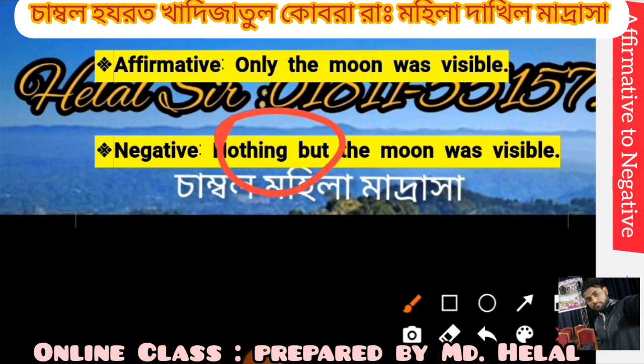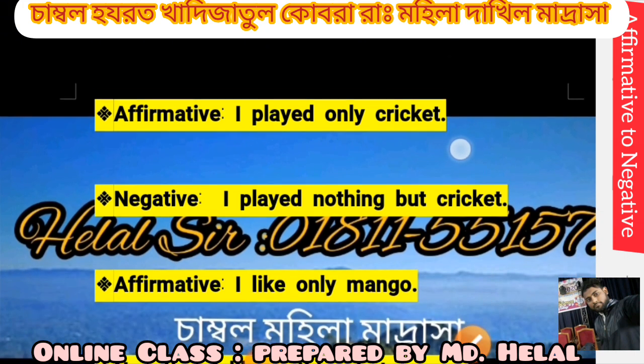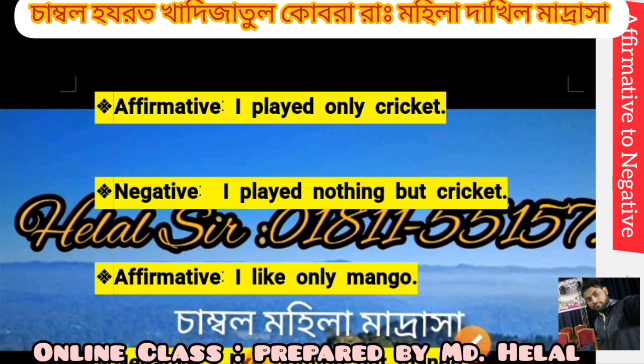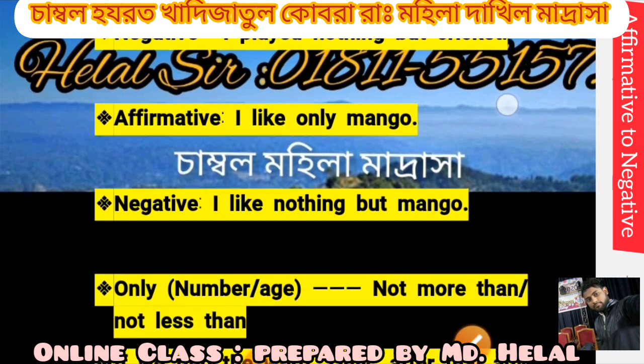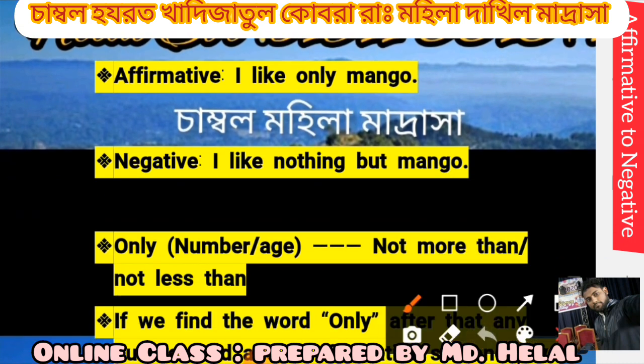Nothing but the moon was visible. Here we replace "only" by "nothing but". I played only cricket. I played nothing but cricket. I like only mango. "Only" is replaced by "nothing but".